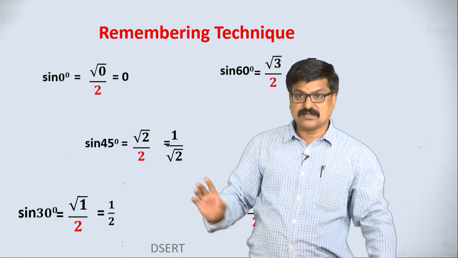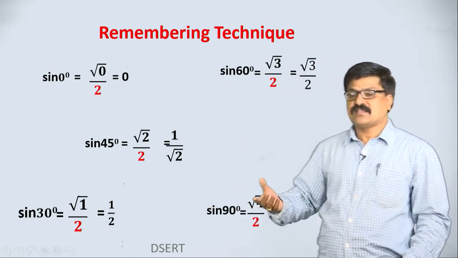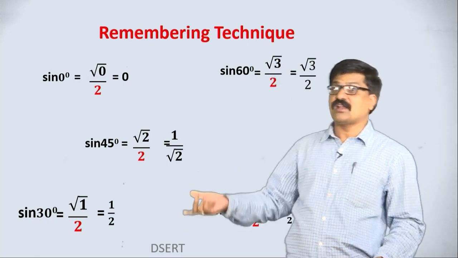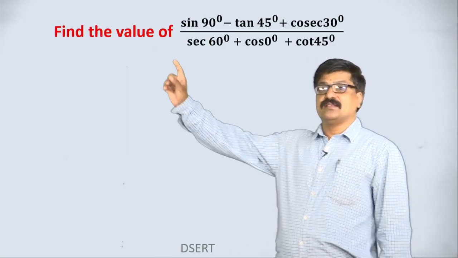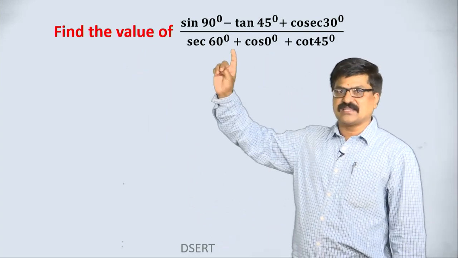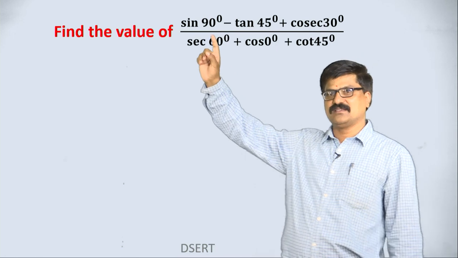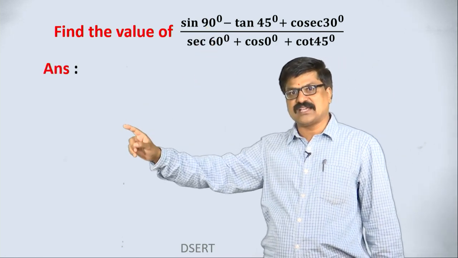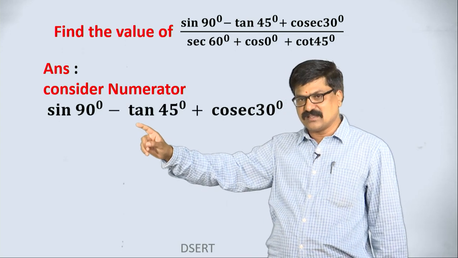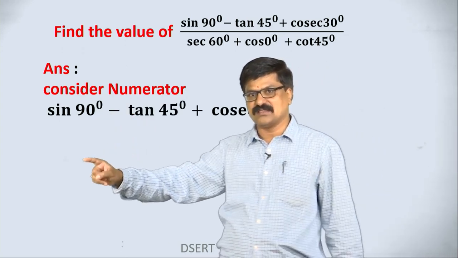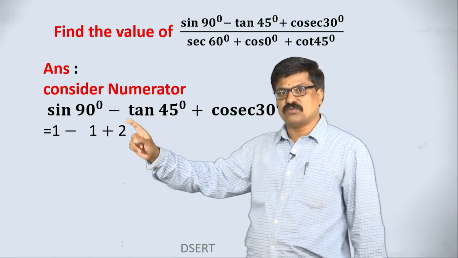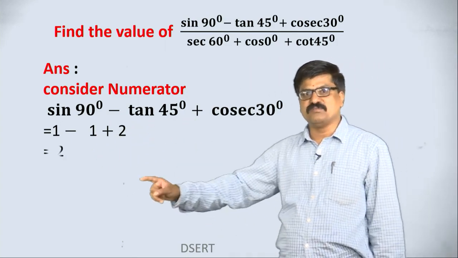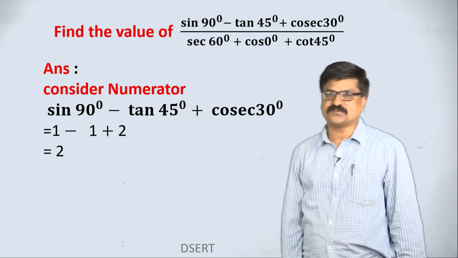Clear? I think these are the specific angles. You can remember that table, or you can practice how you are getting it using the 5 finger concept. Let us take one problem based on specific angles. I am taking the problem like this, find the value of this. Take the numerator here separately. What is sine 90? That is 1. What is tan 45? 1. Cosec 30, 2. Whatever sign is there between them, write it and simplify. We got 2 as the numerator value.